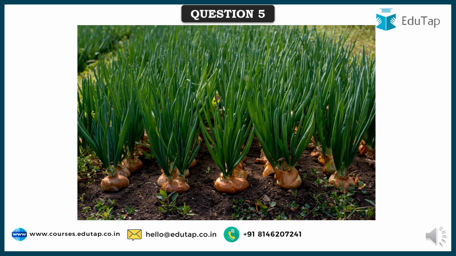As you can see, these are the bulbs, which are nothing but the leaf sheaths. If this is a leaf, it has a leaf sheath at the bottom. This will store the food. All the leaf sheaths of these leaves store the food, forming the bulb of onion, and in the case of garlic also it's the same.